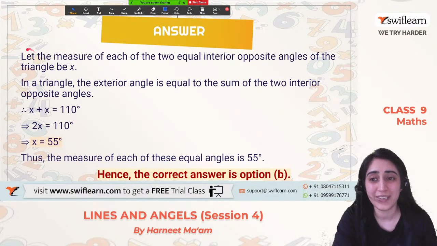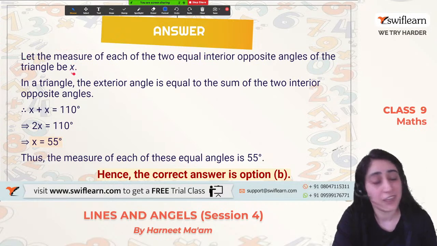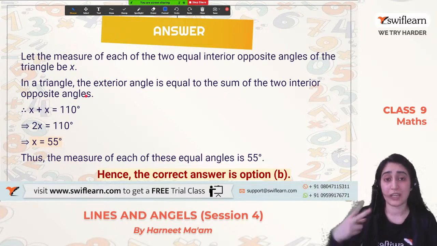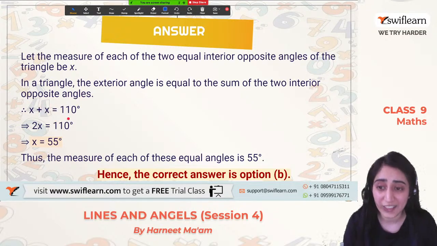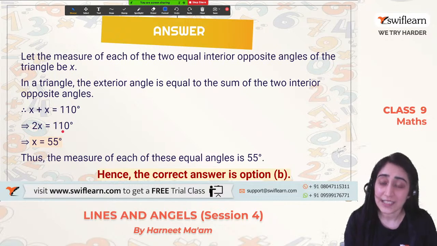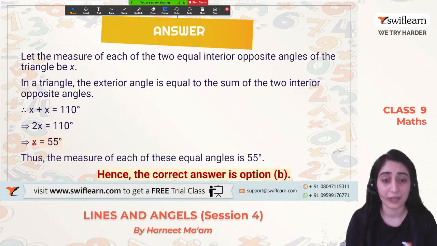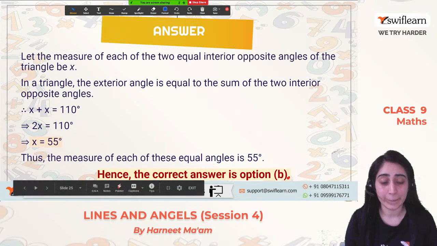See, I'll repeat myself. How were we able to do it? Let the measurement of each of the two equal angles which are internally opposite to the exterior one of a triangle be x. As it's given that the external angle is equal to the sum of the two interior opposite angles, theorem number 2 which we have discussed, x plus x is equal to 110 degrees. So 2x is equal to 110 degrees, and solving it, x is equal to 55 degrees. So the correct answer for the previous question was B. Great. Moving on to the next question.